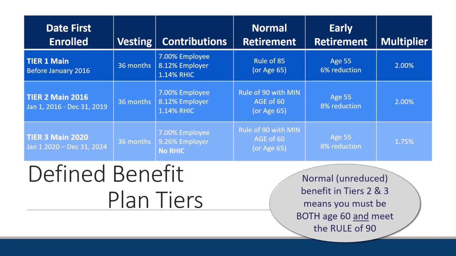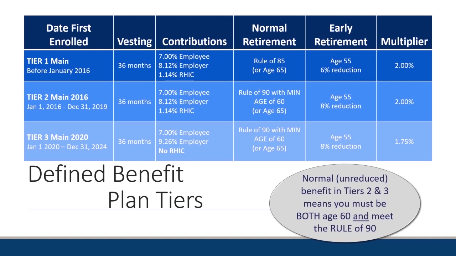Now, as you can see in Tier 3, there is no retiree health insurance credit, so the employer puts in that additional 1.14% into the employer pool, and that goes up to 9.26%. Basically, all 3 of these tiers have a 16.26 contribution level. It's just a little different on Tier 3 because there's no retiree health insurance credit.